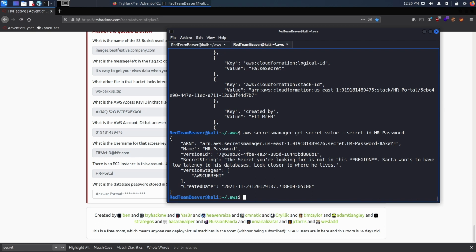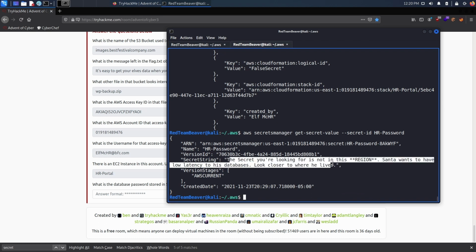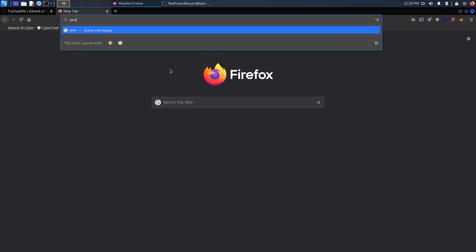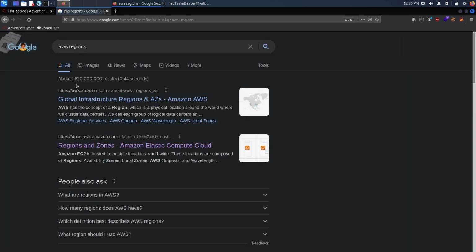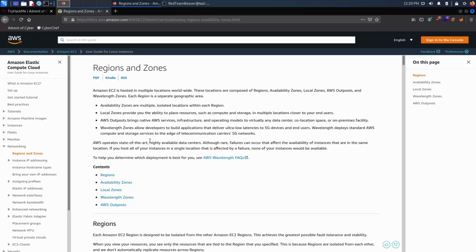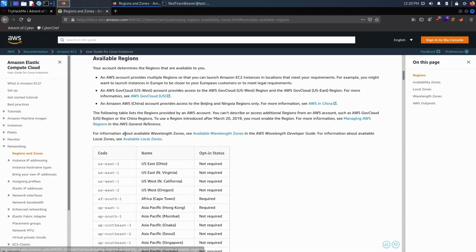Now, inputting it, we see that the secret string we're looking for is not in this region. That's sad. So how can we look closer to where Santa lives? Well, we can go look at AWS regions, for example. And let's look at regions and available regions.